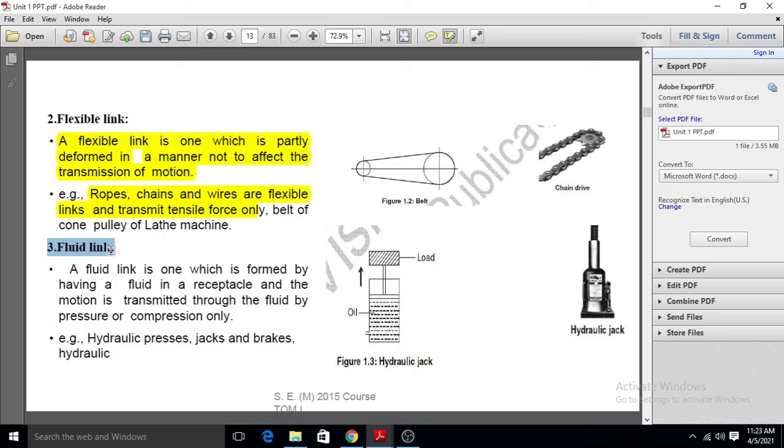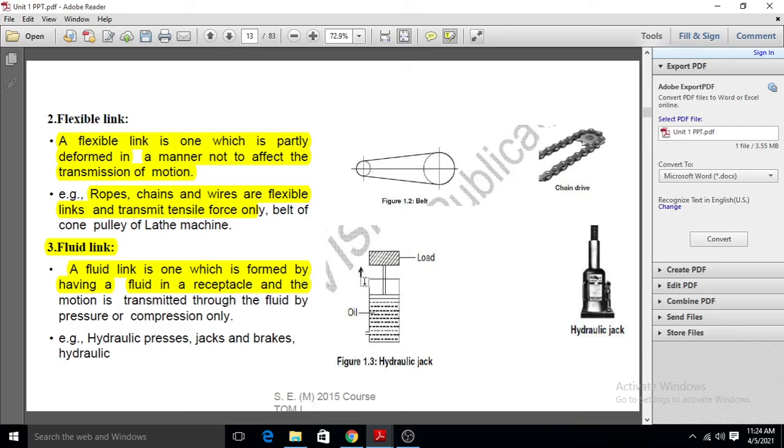The next link is the fluid link. As the name suggests, a fluid link is one which transmits the motion by use of fluid pressure or compression.